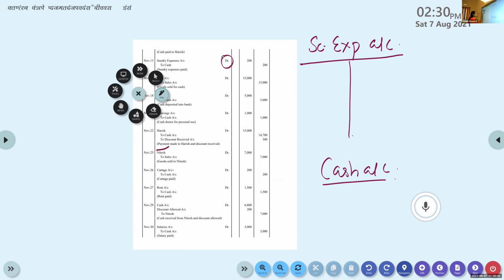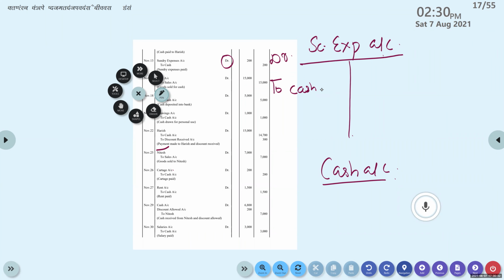Okay. And what is the meaning? Sundry expense account is debited. That is the word we will use. Debited means in the sundry expense account ledger account, we will write on the debit side. Where is the debit side? Left hand side. On the debit side, we will write to cash. Is it clear?